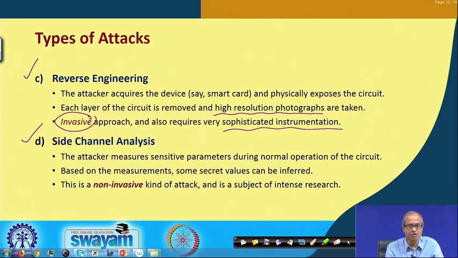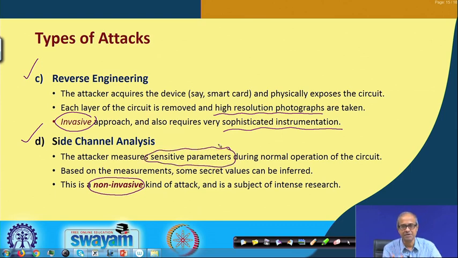The last one we talk about is called side channel analysis. This is relatively new, and it is also non-invasive, we are not damaging the device. What we are doing is letting the device operate, we are watching the device from outside and doing some measurement. We are measuring some sensitive parameters, we shall see later what these are.